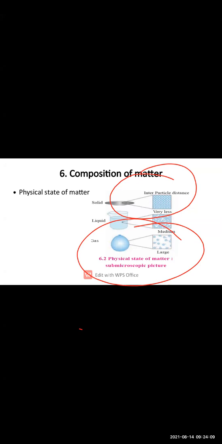They hold the particles very strongly, as the solid is having definite shape and volume. Whereas in liquid, the intermolecular force is moderate, and that is why there is no strong enough bonding between the molecules, but they can hold each other. And the example of the liquid is water. So we can state that the liquid is having definite volume.